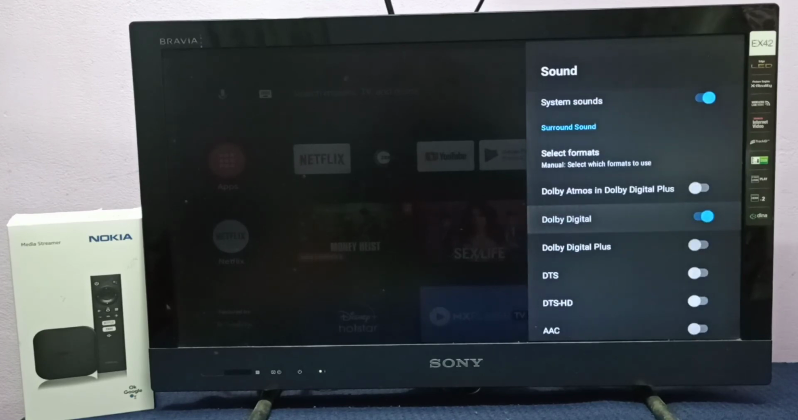So if you want to disable Dolby Digital, we can select here and disable Dolby Digital. This way we can enable or disable Dolby Digital. So please try it.